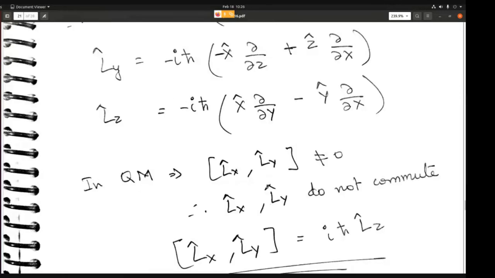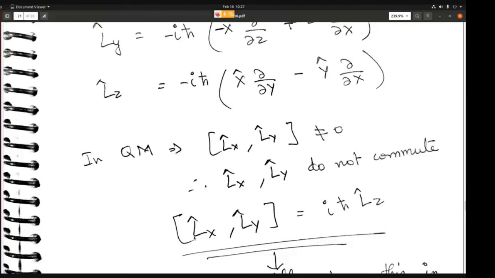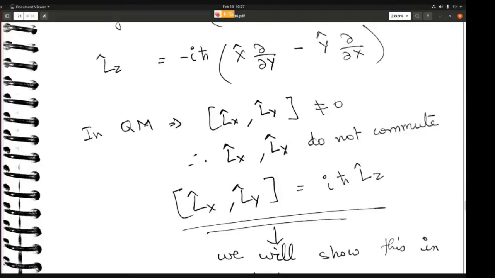So we have also learned about the commutator relation. If you look at the commutator relations between any two of these, Lx Ly, or Lx Lz, or Ly Lz, they do not commute actually. The commutator of Lx and Ly is equal to i h cross Lz. This is something that we will derive later in the following chapters.